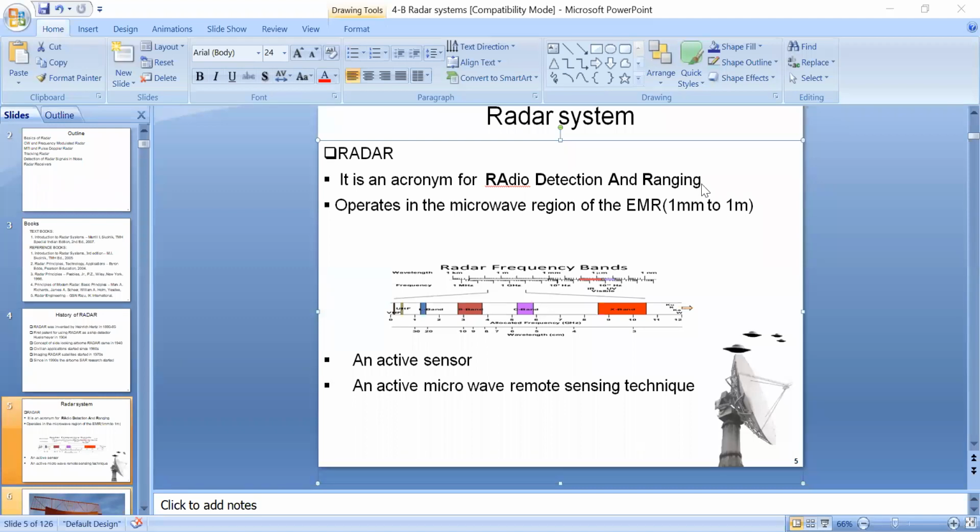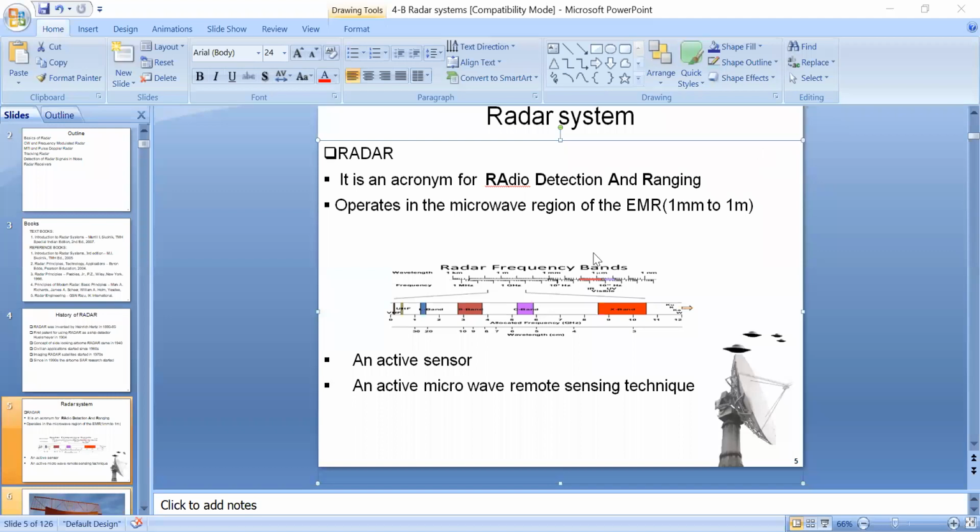And for every electronic device or communication system, we have some frequency range to operate. Okay. So we know the electromagnetic spectrum. In that electromagnetic spectrum, radar uses microwave frequencies. It uses the microwave bands.